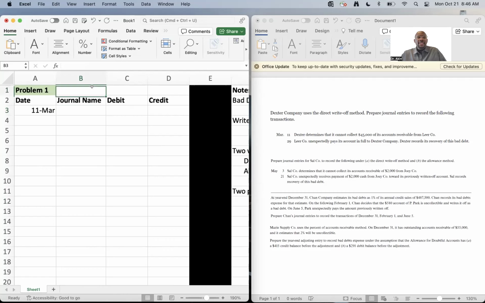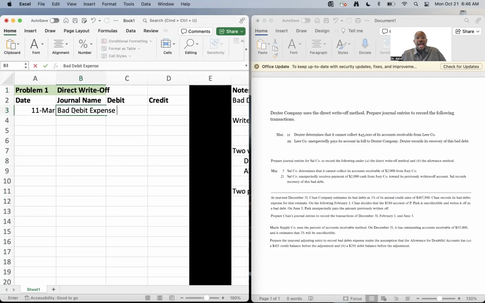So because this is under the direct write-off, right? You want to make this distinction, it is very critical. The direct write-off uses bad debt expense as the write-off account.